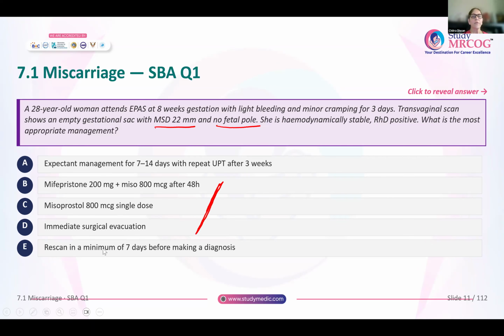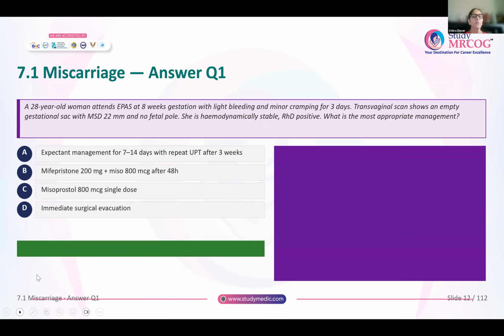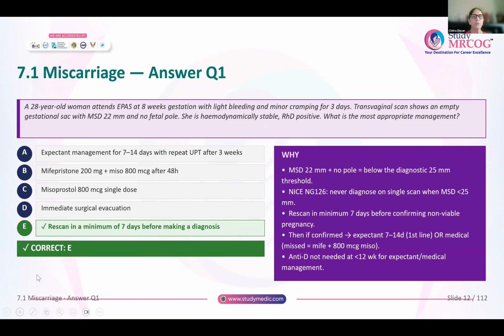Rescan in a minimum of 7 days before making a diagnosis. This answer looks to be promising because you see that the mean sac diameter is less than 25. So whenever it is less than 25, you are not expected to see a fetal pole. That is why, and since you are doing a transvaginal scan, you will call her after 7 days for a repeat scan before confirming whether it is a viable or a non-viable pregnancy.